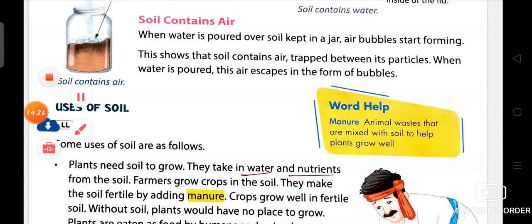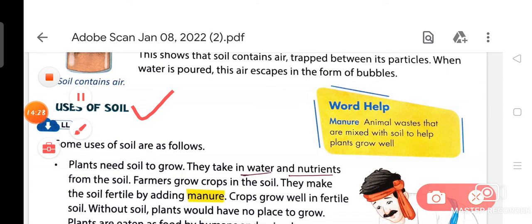Now we are going to discuss uses of soil. Do you know what the uses of soil are? There are a lot of uses of soil. Plants need soil to grow. As you know very well, soil is very important for all of you.